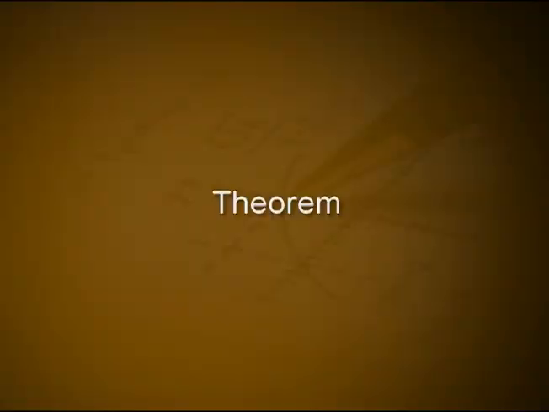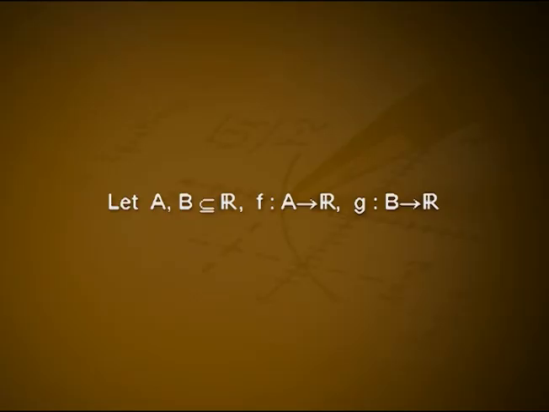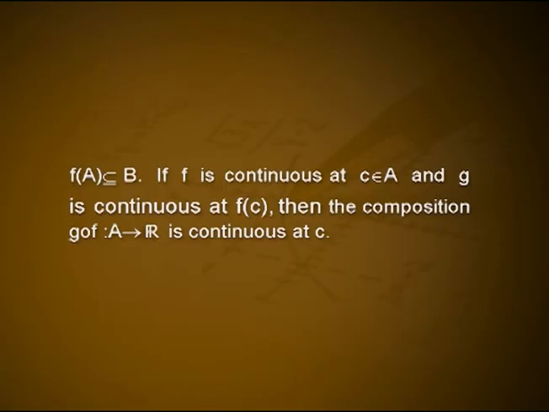but f is not continuous at c. Theorem: Let A, B be subsets of R and f from A to R, g from B to R be functions such that f(A) is a subset of B. If f is continuous at c belonging to A and g is continuous at f(c), then the composition g∘f from A to R is continuous at c.